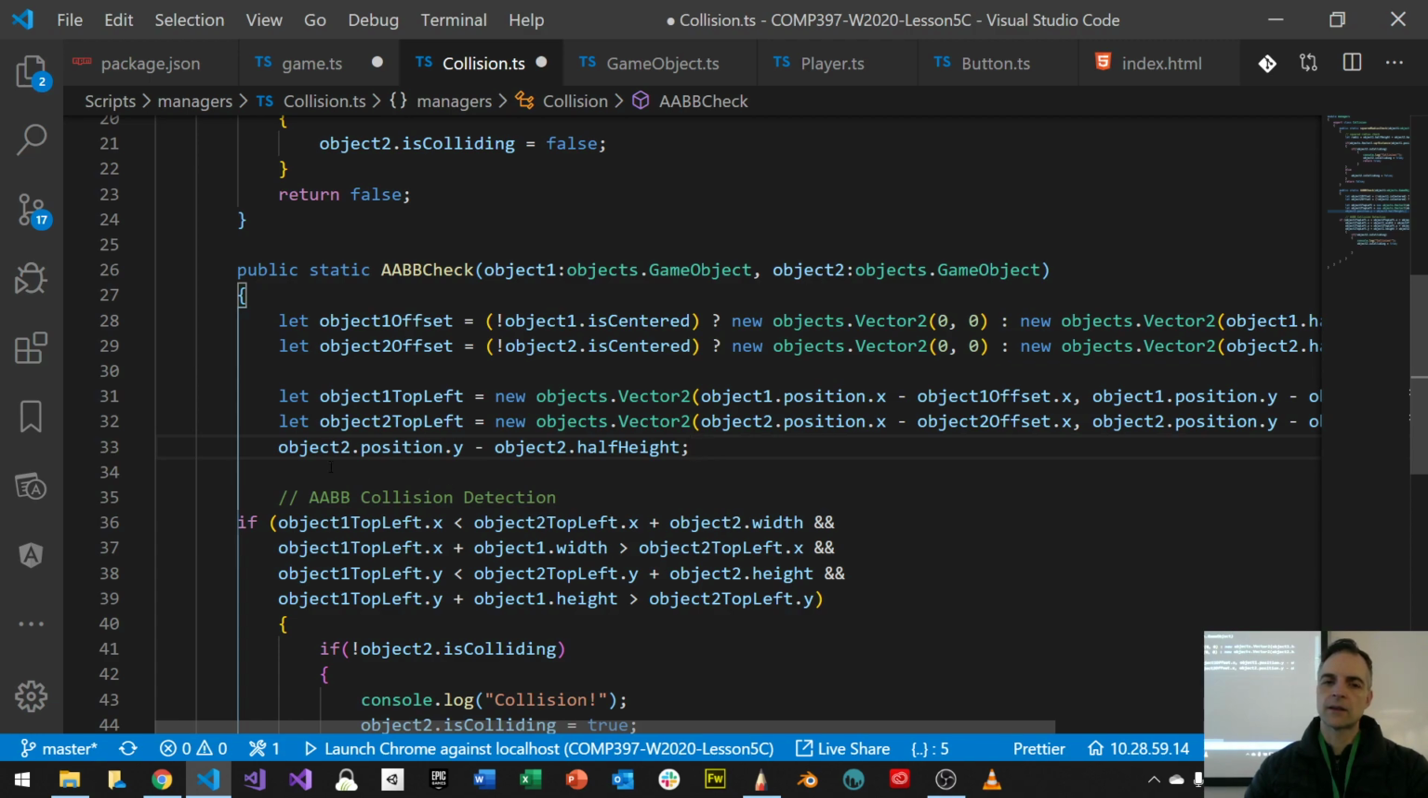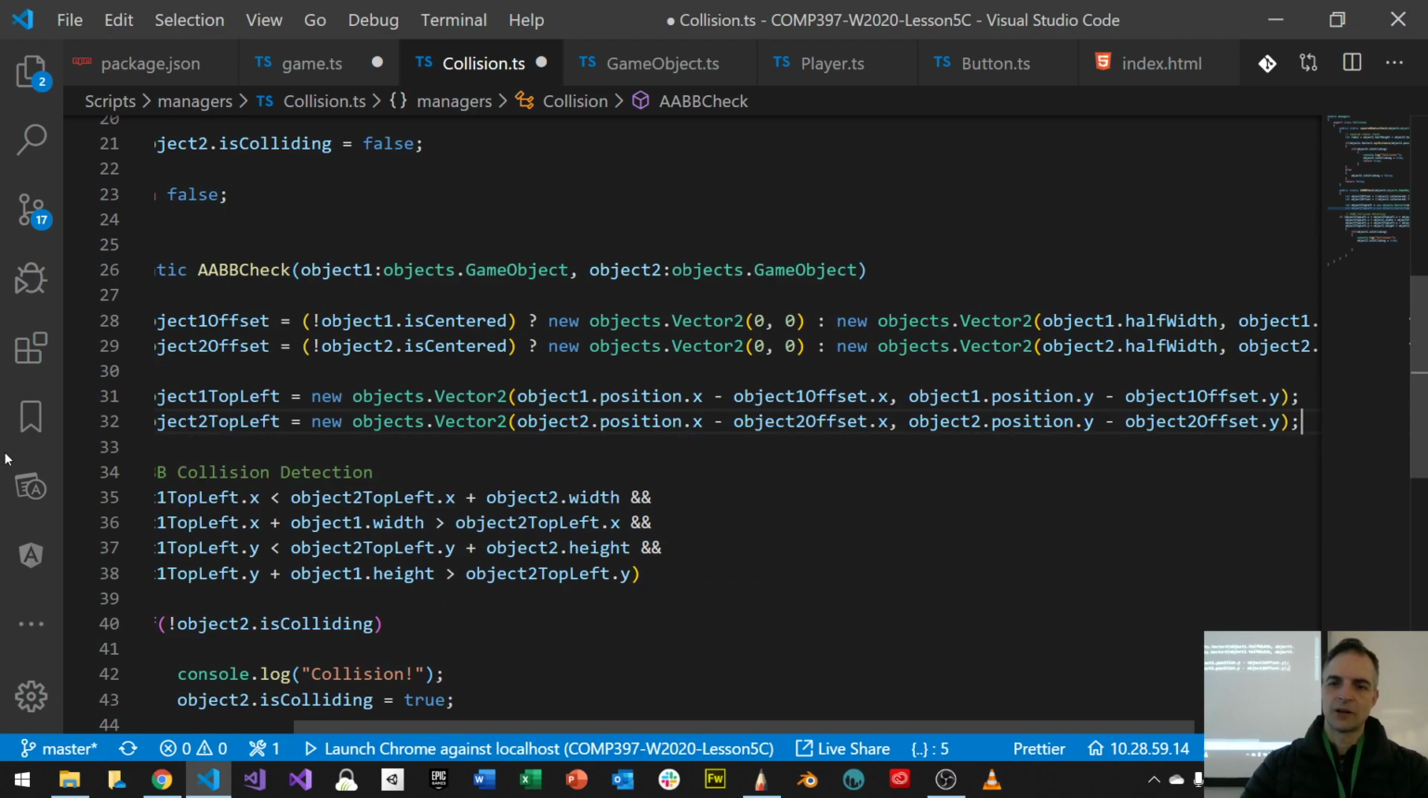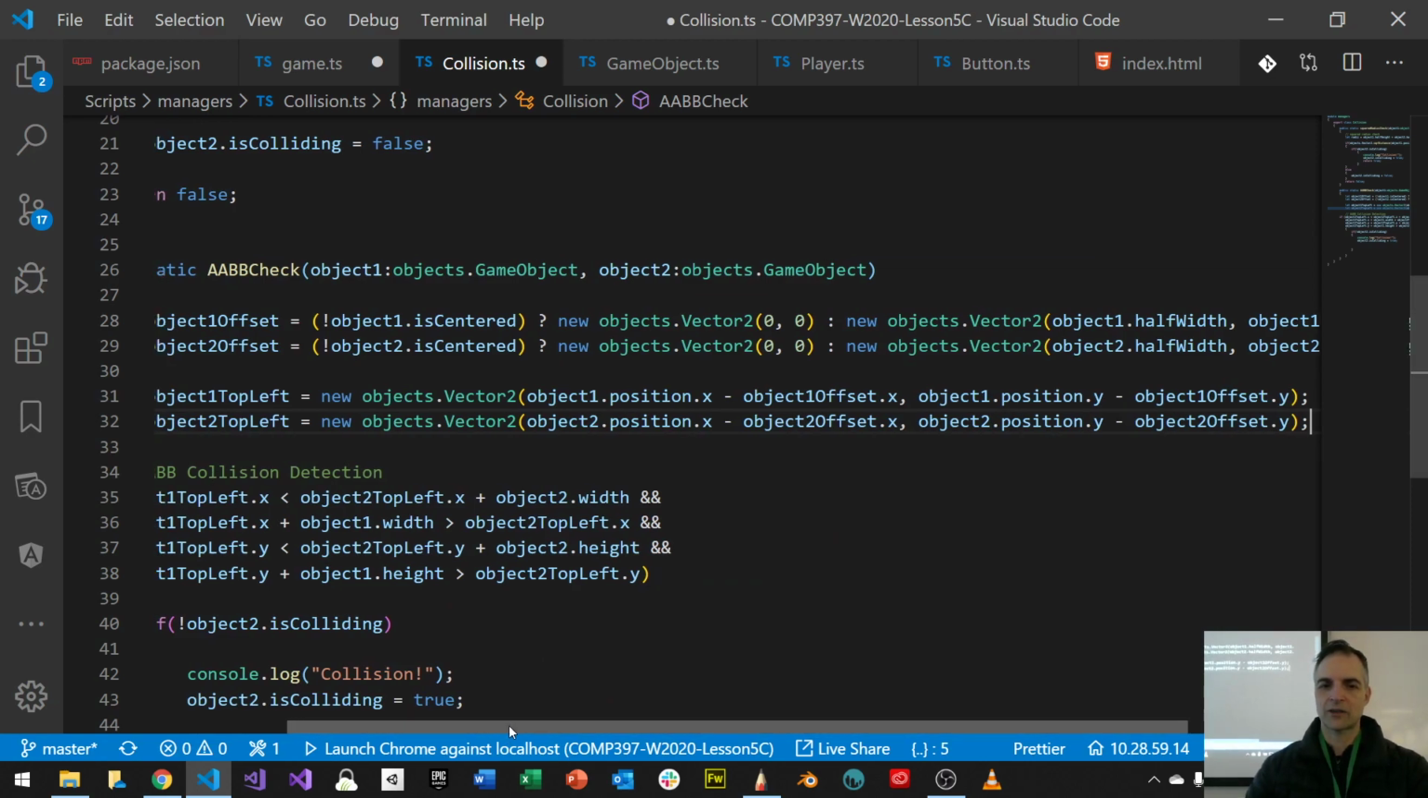Okay, and I'm missing some stuff here. Object 2 dot position dot y minus object 2 dot half height. What the heck is that? Do I need that anymore? This part? Probably not. Whatever that was is not needed anymore. Okay, so now I've done this part.